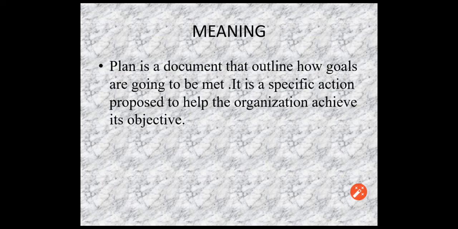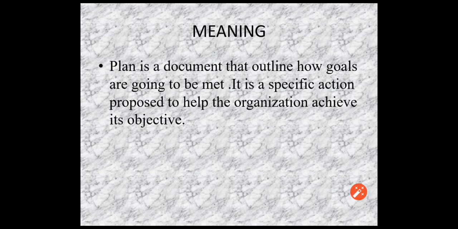First, what do you mean by plan? Till now in this chapter you had studied about planning. Planning is a process of deciding the things in advance, what is to be done, when it is to be done, and how and who will do it. Whereas plan is a document that outlines how goals are going to be met. And this document, that is plan, is prepared on the basis of planning.